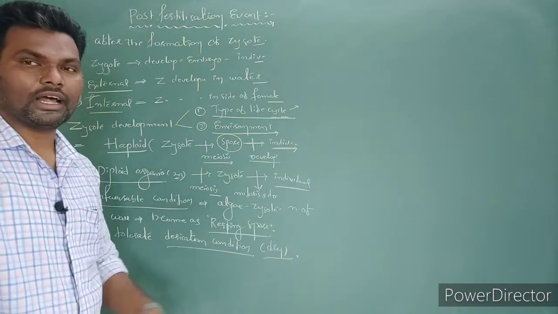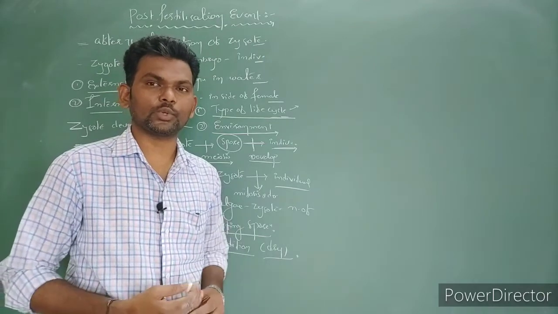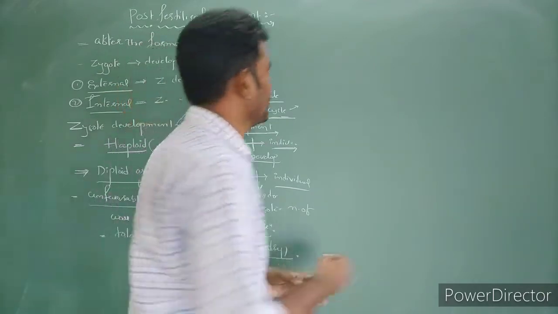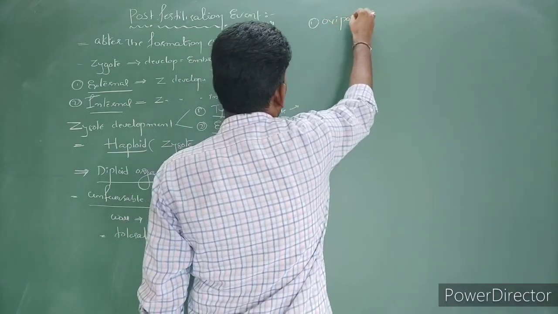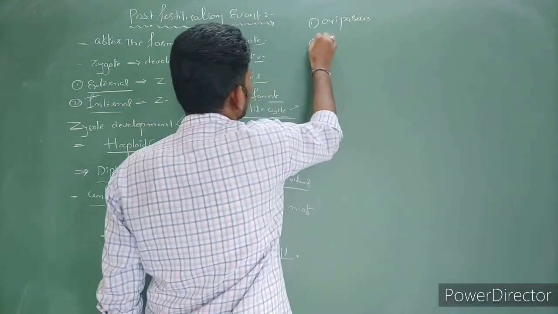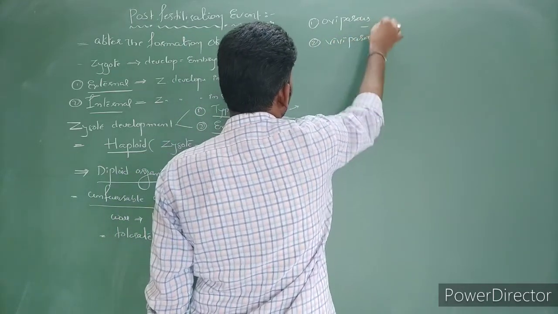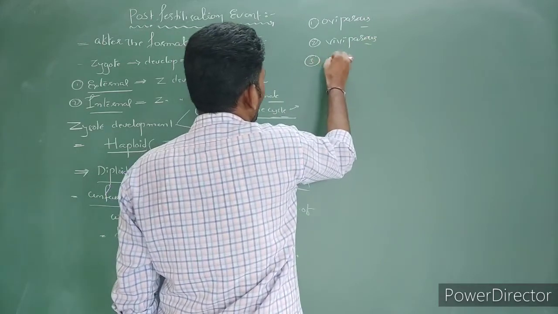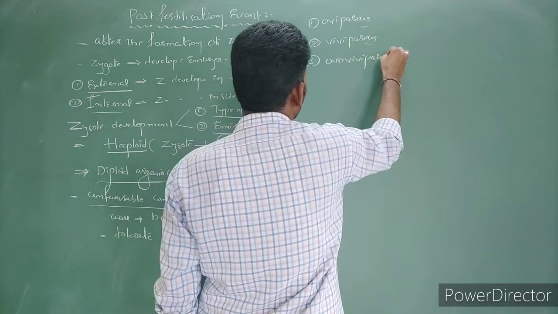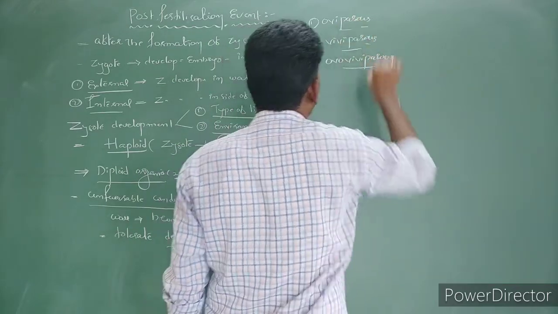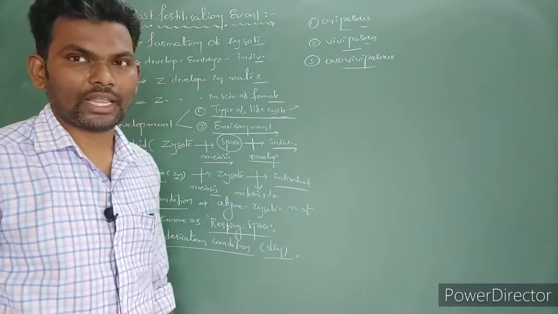Next, based on development of the zygote, animals are again divided into types according to the site of development. One is oviparous, one is viviparous, and the third one is ovoviviparous.